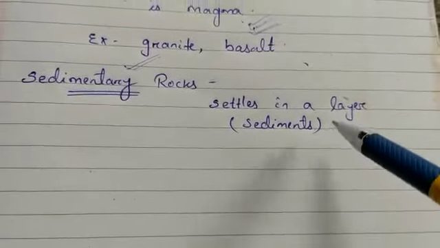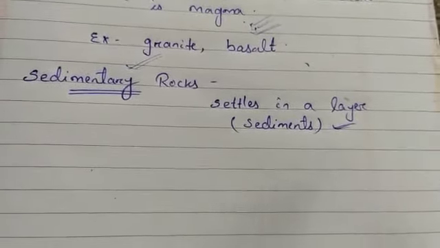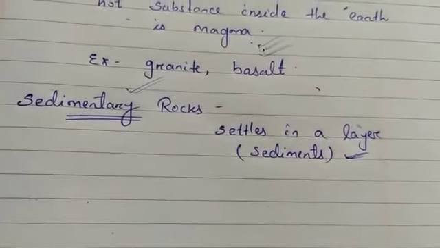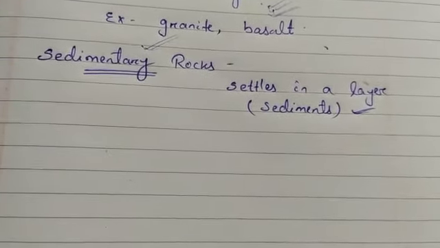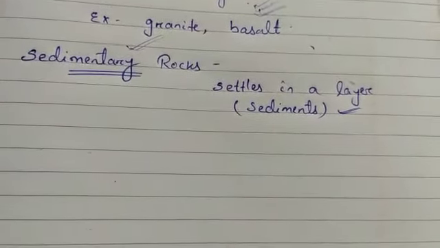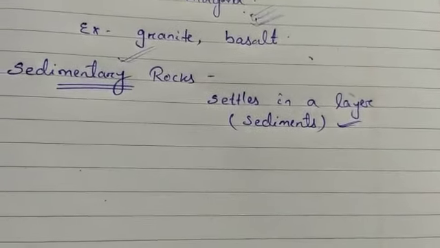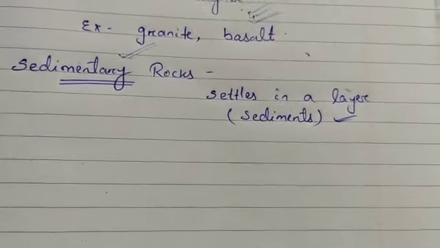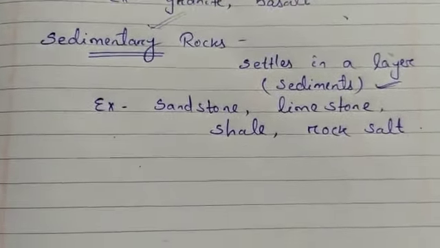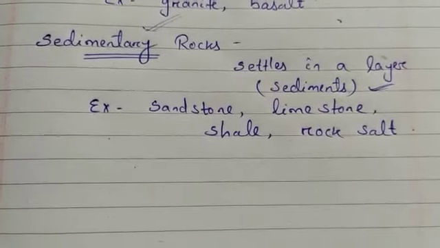Since these are formed from the sediments of the sea, this type of rock is called sedimentary rock. For example, sandstone, limestone, shale and rock salt are examples of sedimentary rocks. They are formed from sea sediments.